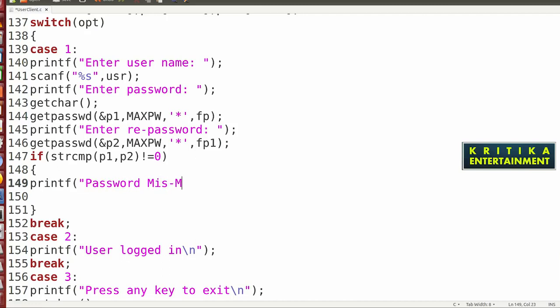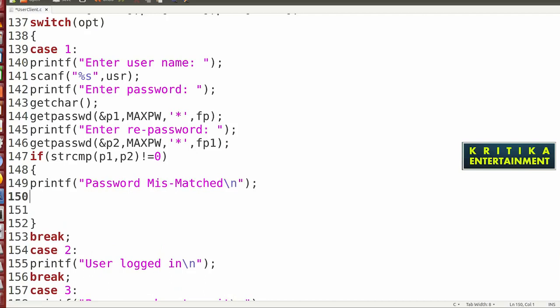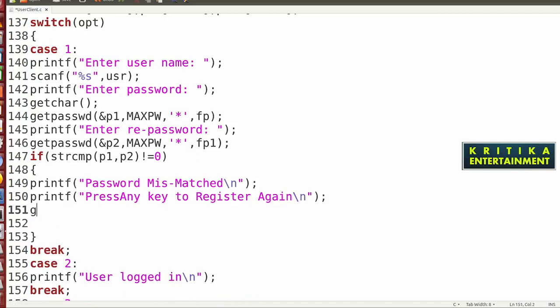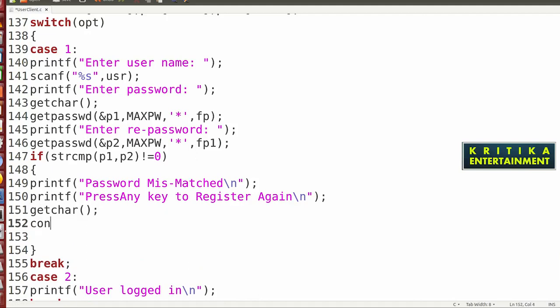Then getchar, printf press any key to register again, then slash n, then getchar. Then write continue. Continue means going again to the start.